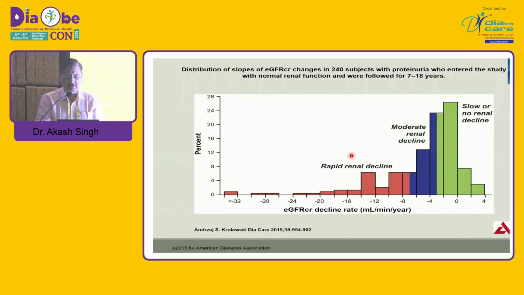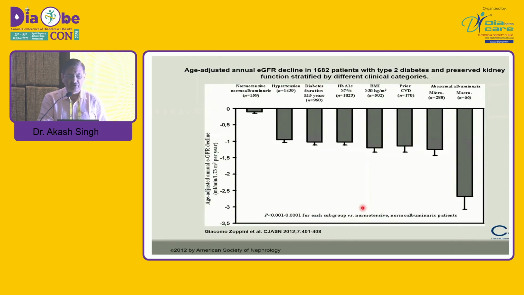There are four distinct entities. Normally, for the decline, you can see that these are slow decliners, the green ones. The blue ones have an expected decline, and more than 5 to 6 mL of eGFR decline per year is basically a rapid decline. If you see the normotensive patient, there is a very slow decline in kidney function, but if you add hypertension, uncontrolled diabetes, higher BMI, CVD, then the decline becomes more accelerated, and the maximum decline is once the patient progresses from microalbuminuria to the macroalbuminuria stage.